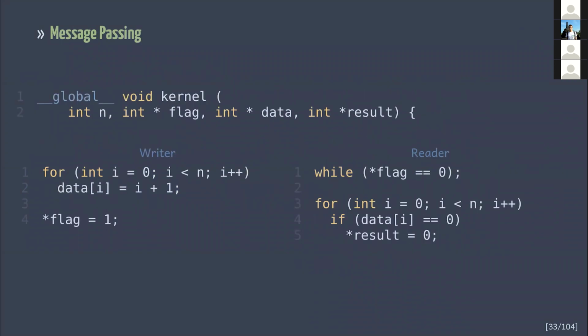Okay. Let's consider another example. One thread fills data and sets the flag to 1 afterward. The other thread spins on the flag and then reads data. This pattern is quite common. It is called message passing.